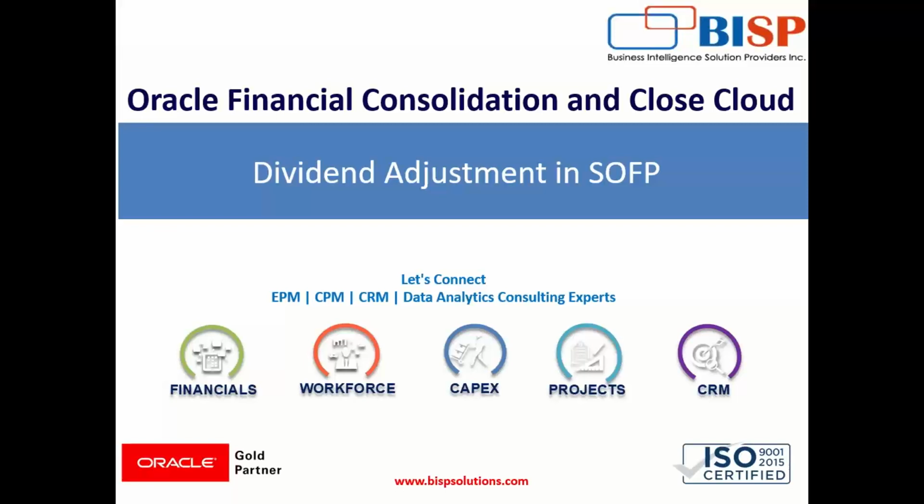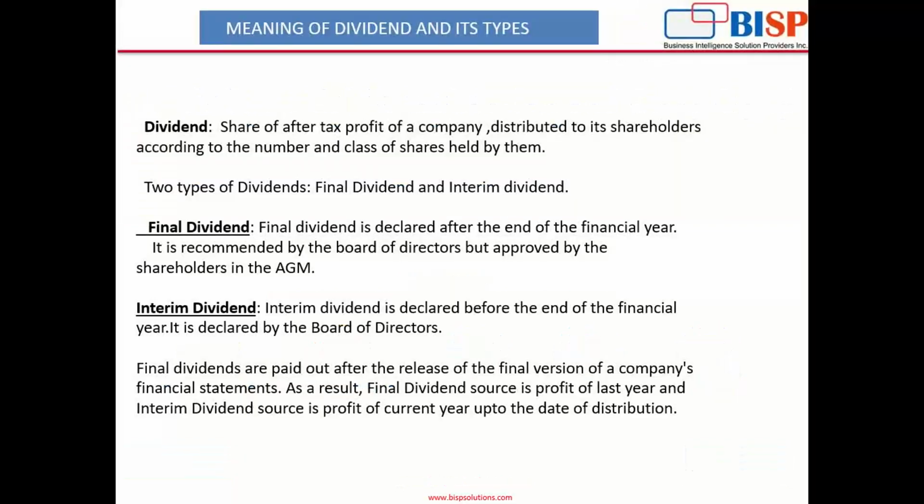So, our topic today is dividend adjustment in consolidated financial statements. We'll see what a dividend is. Dividend is a share of the after-tax profit of a company distributed to its shareholders according to the number and class of shares held by them.